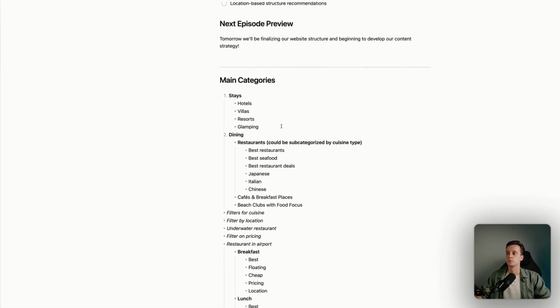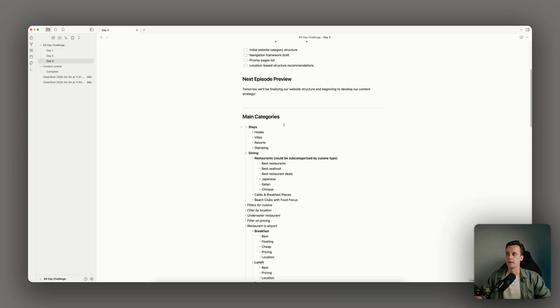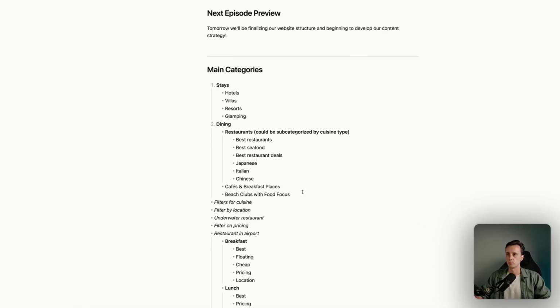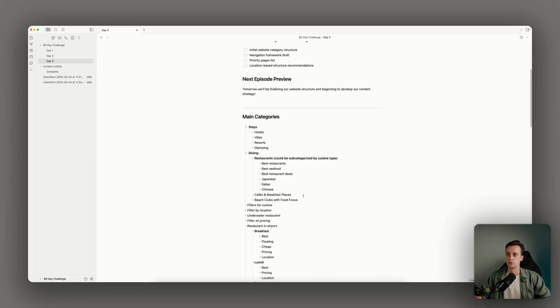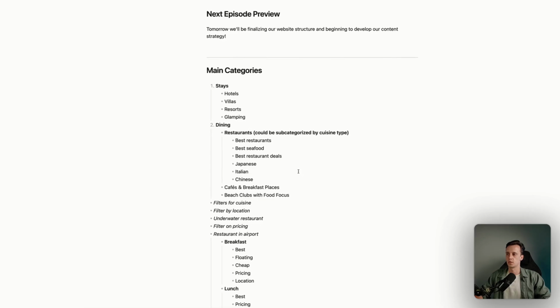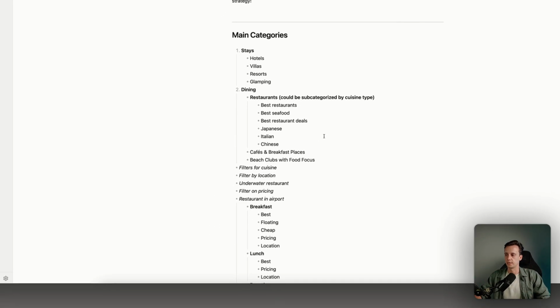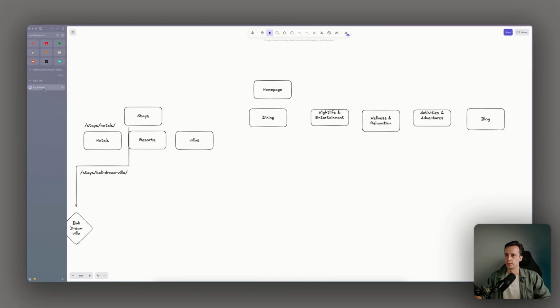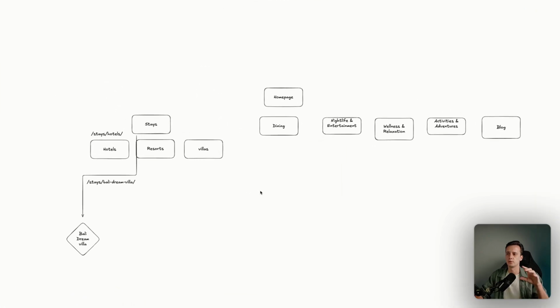Then for tomorrow, we're gonna analyze and finalize all the information we fetched in day 2 and day 3. And then we can start mapping out the actual website structure. I made a start here, but we just need to map this out properly. Usually I use Figma.